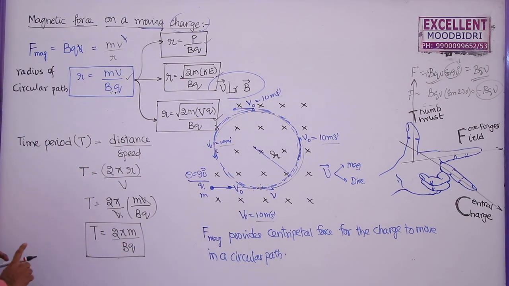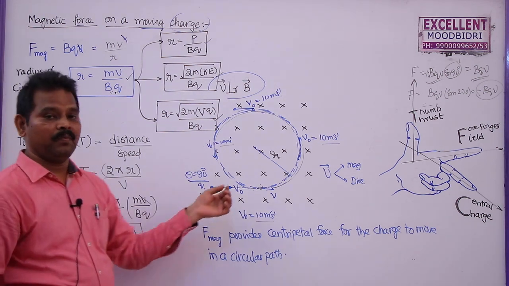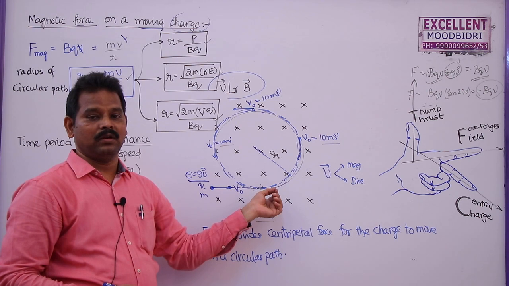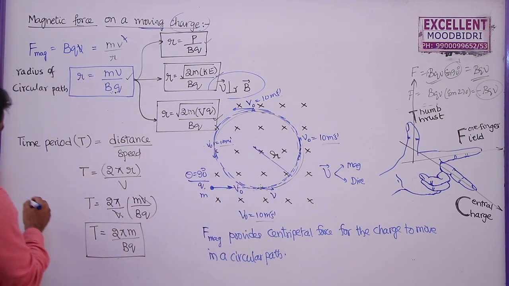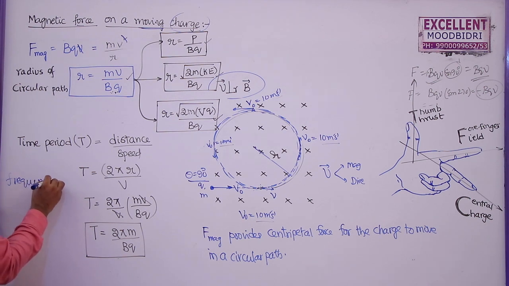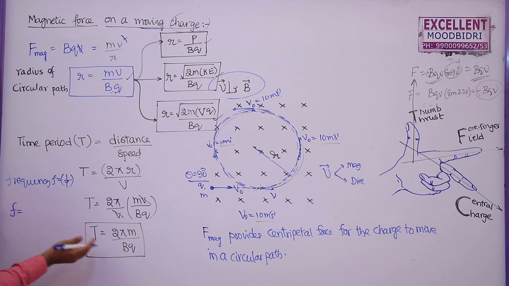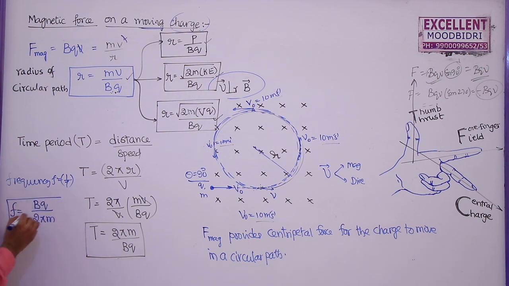If you know the time period, then we can find the frequency of revolution, that means the number of revolutions made by the charged particle in the magnetic field per second. So this is called frequency. The frequency is given by f is equal to 1 by time. So here frequency is the reciprocal of this, which is Bq by 2 pi m. So this is the frequency of revolution.